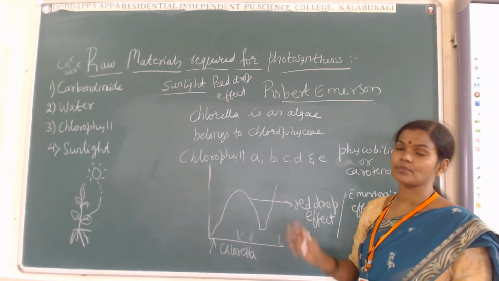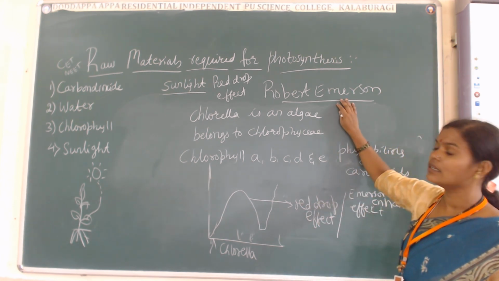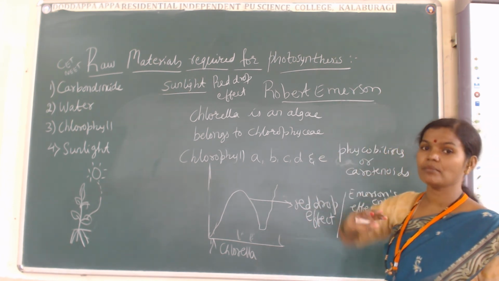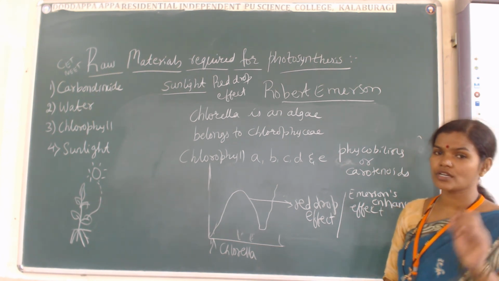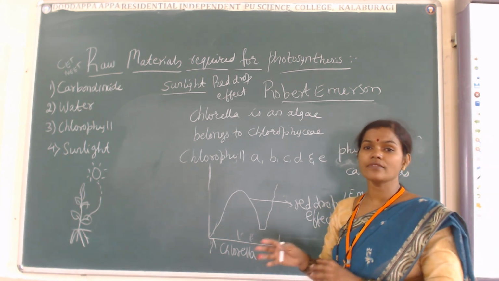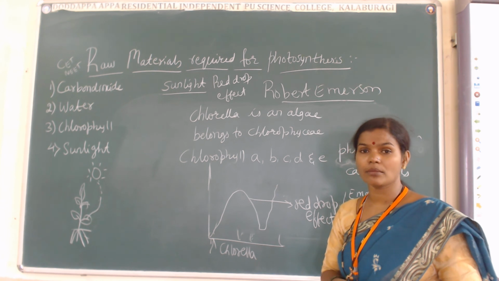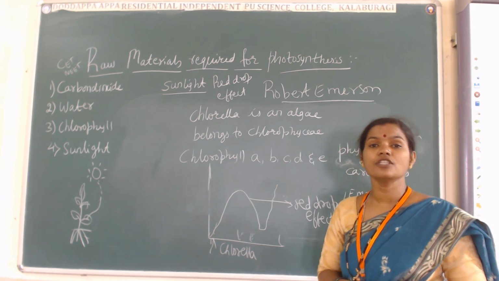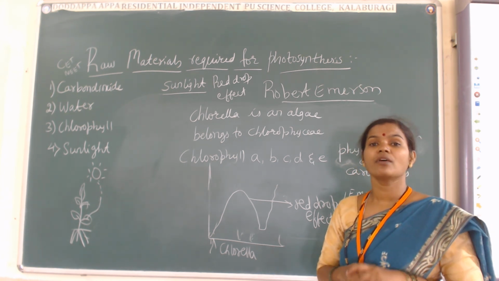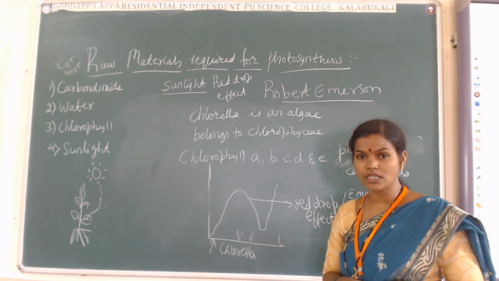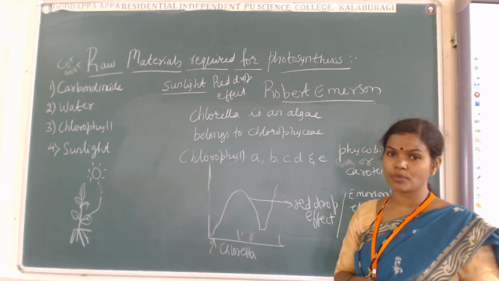So overall, this is the concept of the sunlight. Here, sunlight plays a very important role in the process of photosynthesis. Just a brief revision: a band of sunlight, or a band of light, is called a spectrum. Two types of spectrums are there. One is called the action spectrum, and the other is called the absorption spectrum.